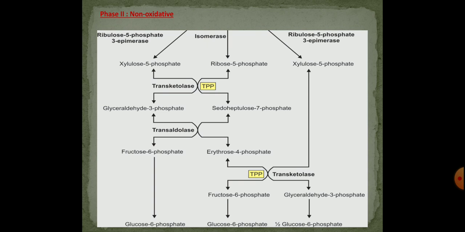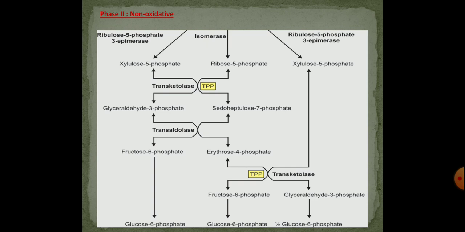Both are pentose sugars. Then in the next reaction, the enzyme transketolase catalyzes the transfer of a 2 carbon moiety from xylulose 5-phosphate to ribose 5-phosphate and gives rise to 3 carbon glyceraldehyde 3-phosphate and a 7 carbon pseudoheptulose 7-phosphate. This transketolase is dependent on the coenzyme thiamine pyrophosphate and magnesium ions for its activity.